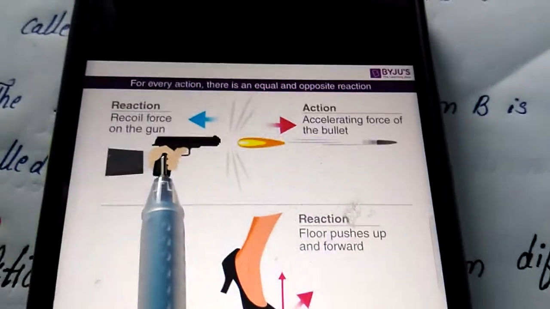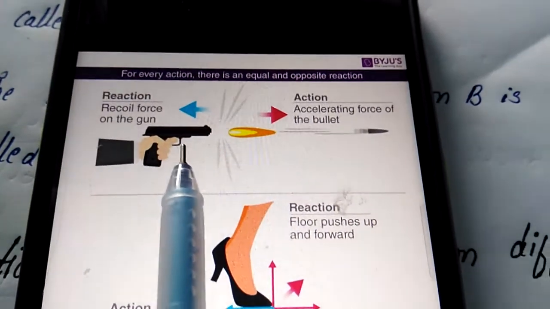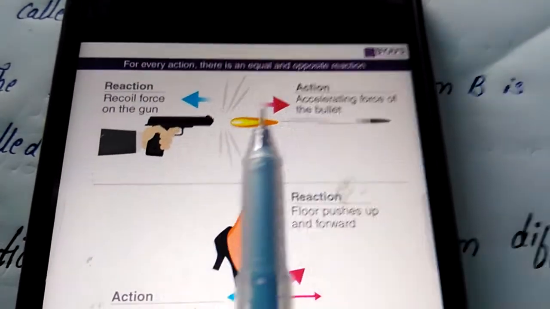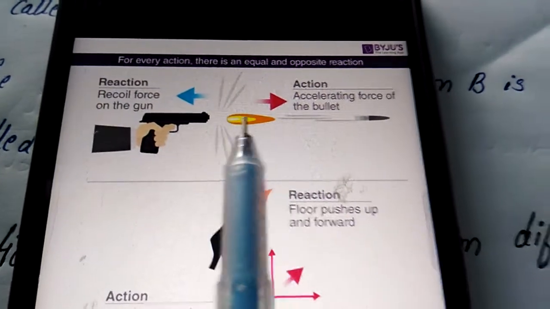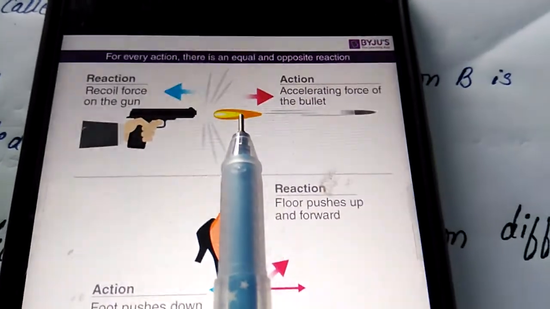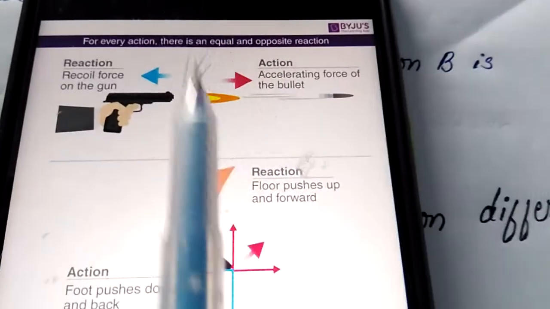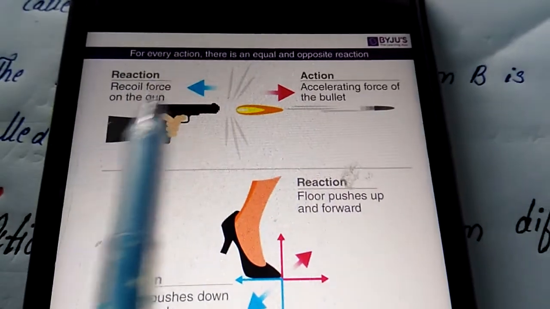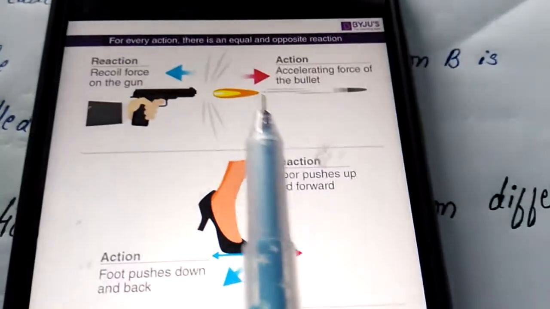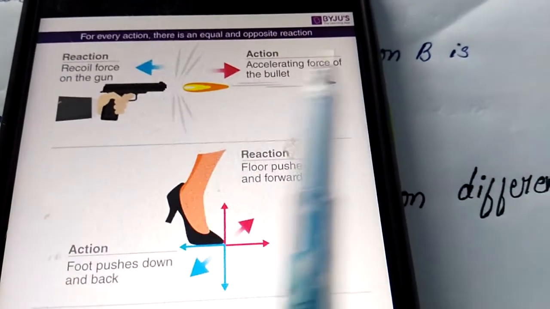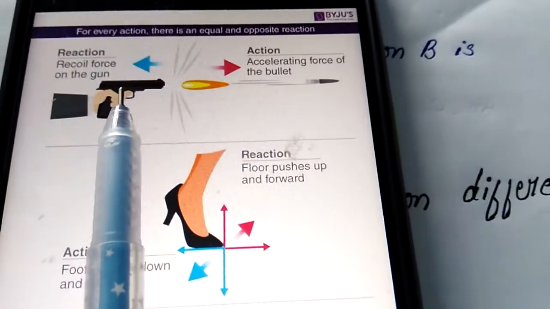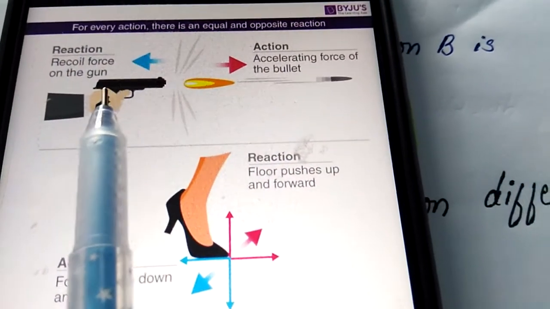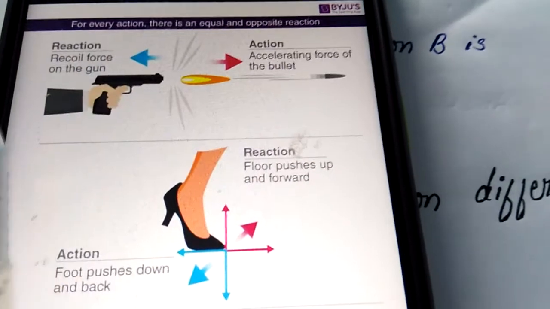Can you see here the gun is there. When you apply force on the trigger, what will happen? The bullet will pass with a large velocity. There is a reaction, a recoil force, on the gun. When the bullet comes forward, a small reaction will be here. The gun will move backward.